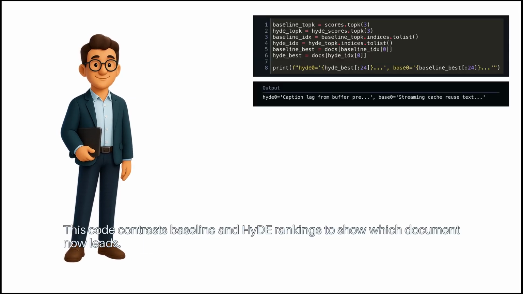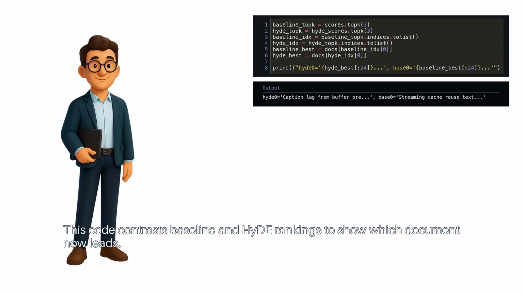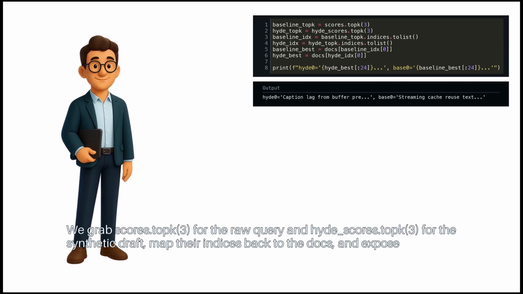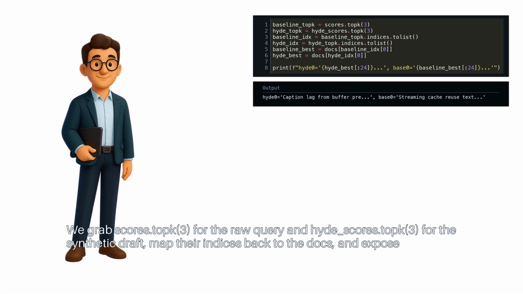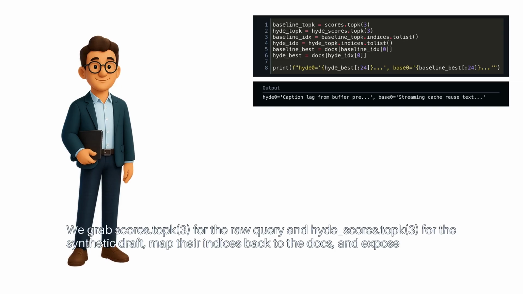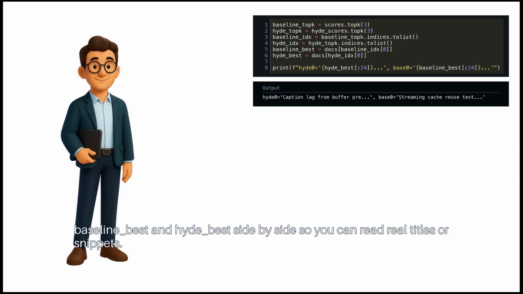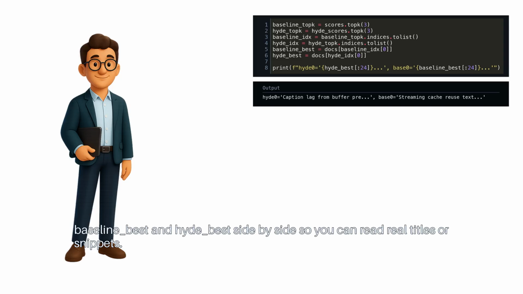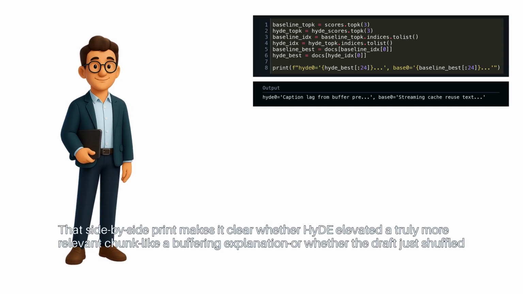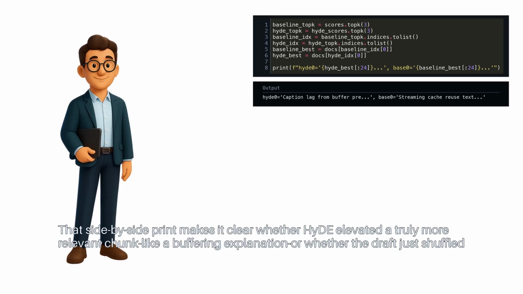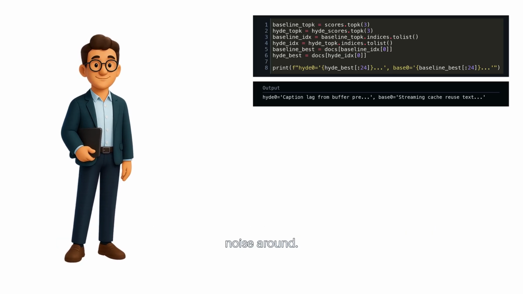This code contrasts baseline and HyDE rankings to show which document now leads. We grab scores.topk(3) for the raw query and hyde_scores.topk(3) for the synthetic draft. Map their indices back to the docs and expose baseline best and HyDE best side by side so you can read real titles or snippets. That side-by-side print makes it clear whether HyDE elevated a truly more relevant chunk, like a buffering explanation, or whether the draft just shuffled noise around.